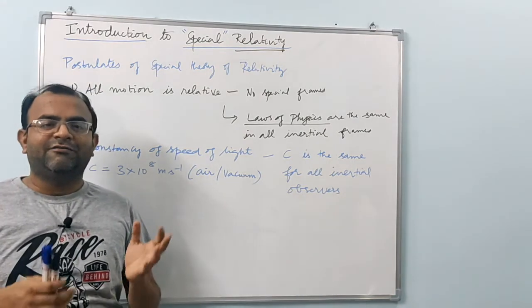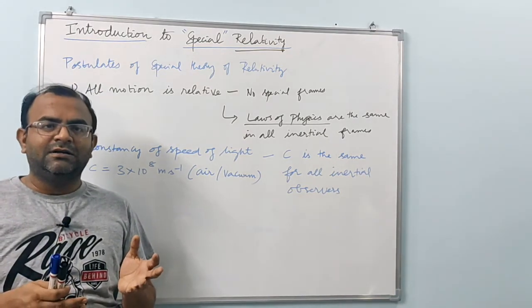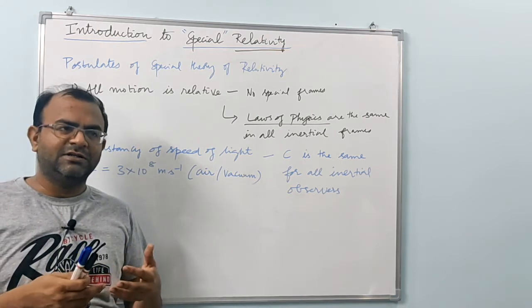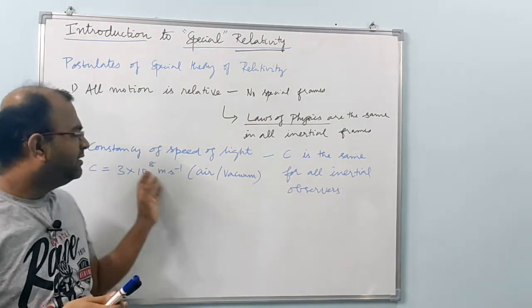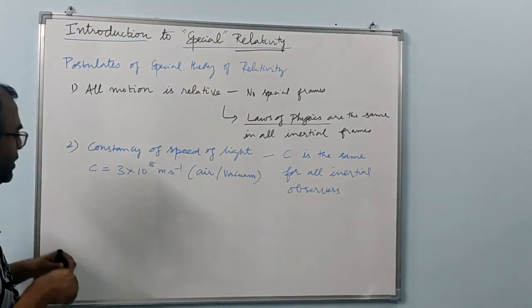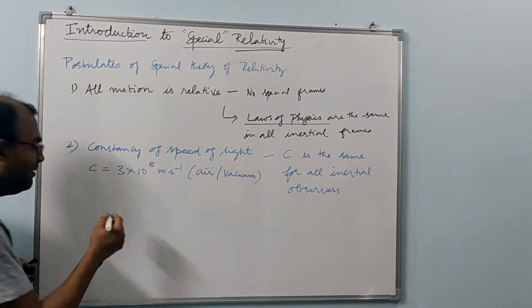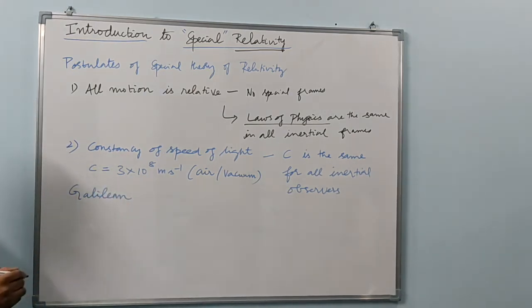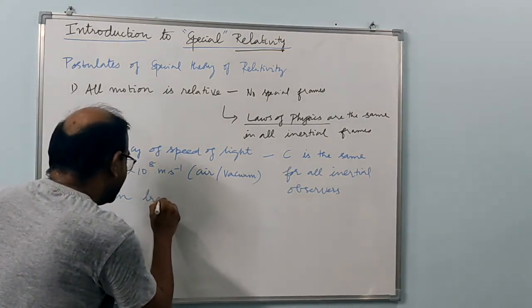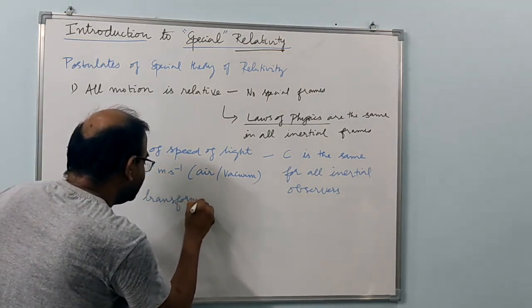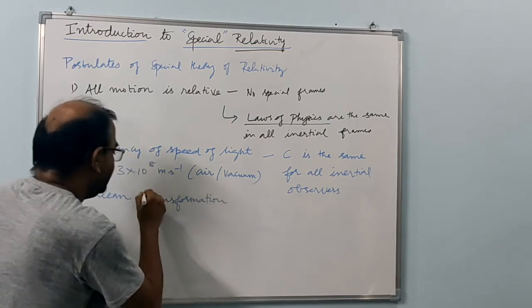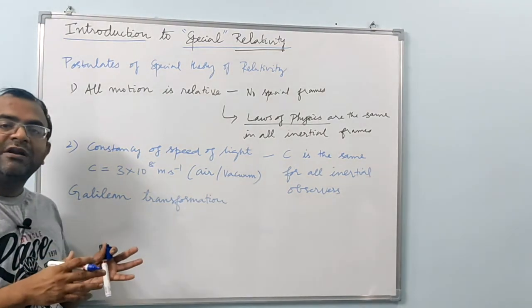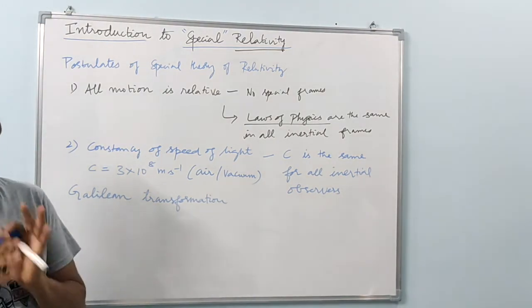This is the very important understanding that was brought out by this second postulate, which surprised many because the idea of relative motion from Newton's times, and the idea of velocity measurements or velocity detection based on that, are all shattered by this. Why? Because from Newton's time till the time of Albert Einstein, for measurement of velocities, people were using what is called Galilean transformation equations. What are these Galilean transformation equations? A set of equations which can be used to convert coordinates from one frame of reference to another frame of reference.